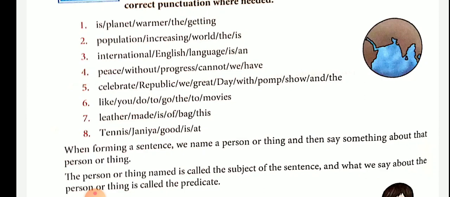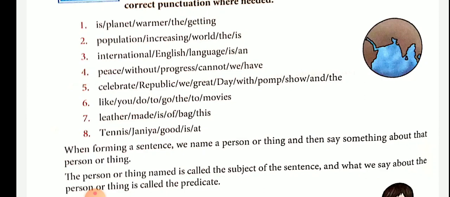The person or thing named is called the subject of the sentence, and what we say about the person or thing is called the predicate. Subject and predicate, very important.